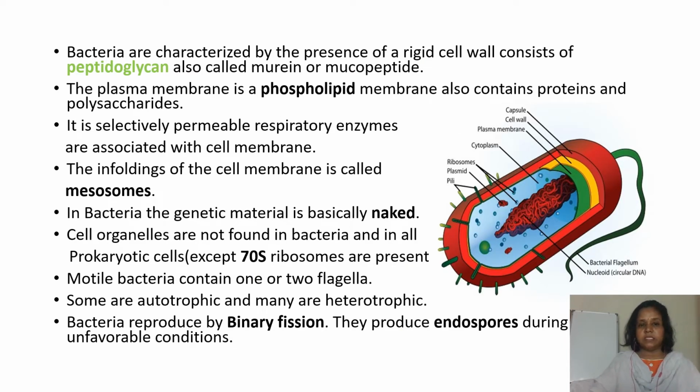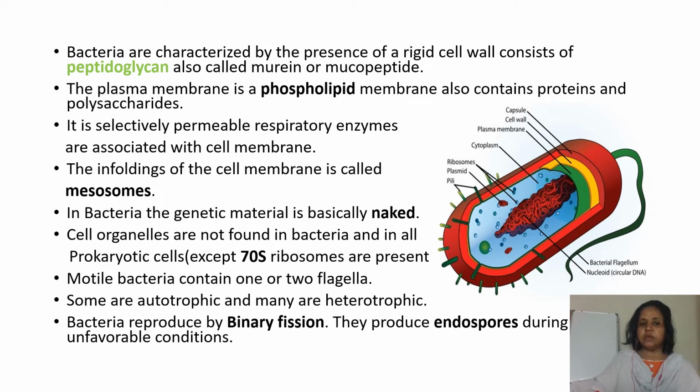Bacteria are characterized by the presence of a rigid cell wall consisting of peptidoglycan, also called murein or mucopeptide. Before, in archaebacteria, we have seen it is pseudomurein, but here it is murein or mucopeptide, which consists of peptidoglycan. The plasma membrane is a phospholipid membrane, also containing proteins and polysaccharides. It is selectively permeable, and respiratory enzymes are associated with the cell membrane.